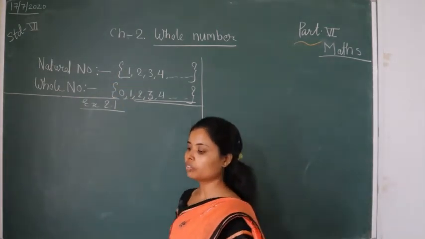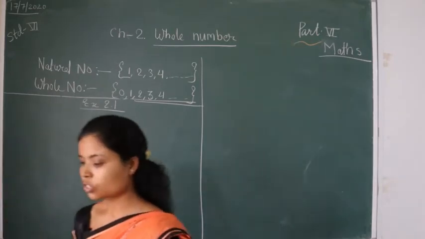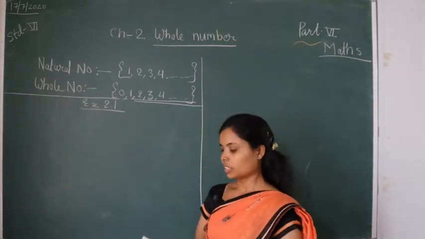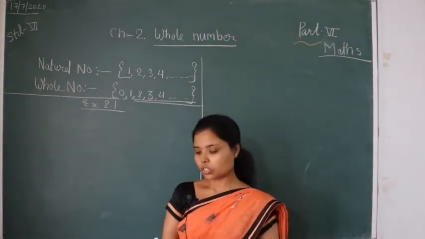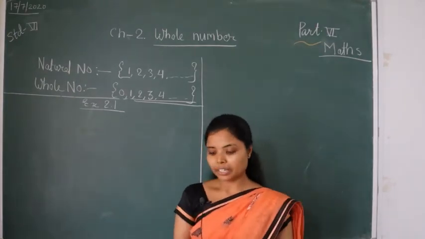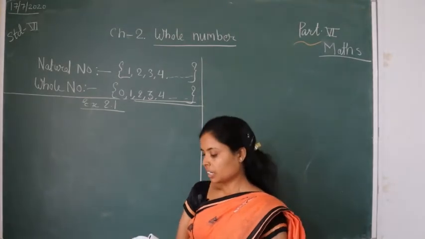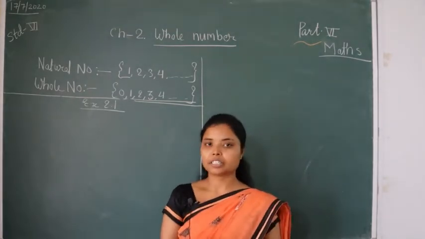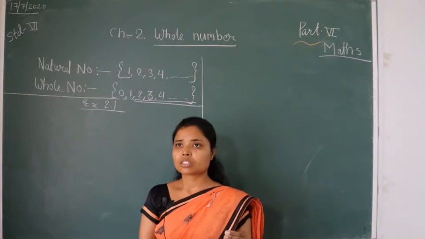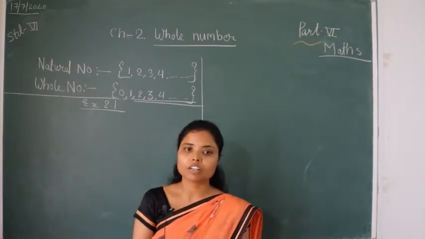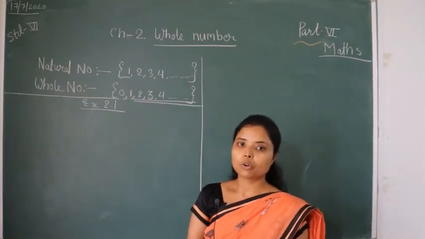Now we will start exercise 2.1. In this exercise there are some questions, so we try to solve them. Write the next 3 natural numbers after 10,999. Students, in your small classes you have learned about after number and before number.